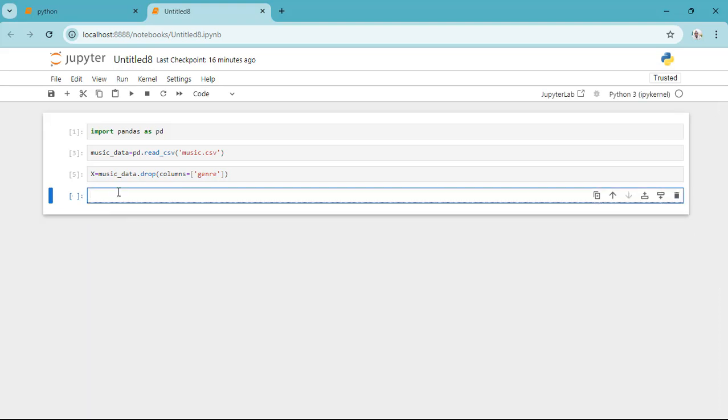So we now have our input set, which includes two columns, age and gender, and you see it doesn't have the output or the prediction. So we also need to define our output, which is our prediction, and for our prediction we use a lowercase y.